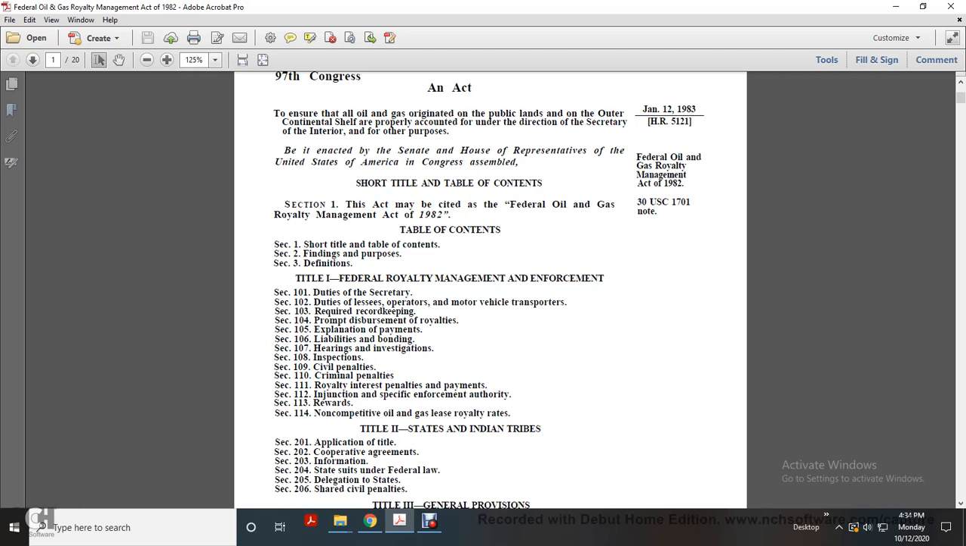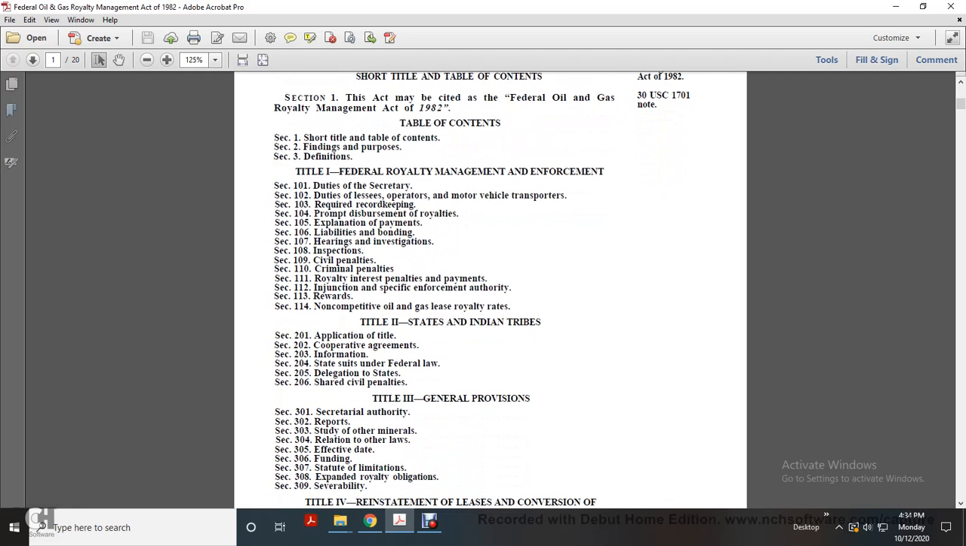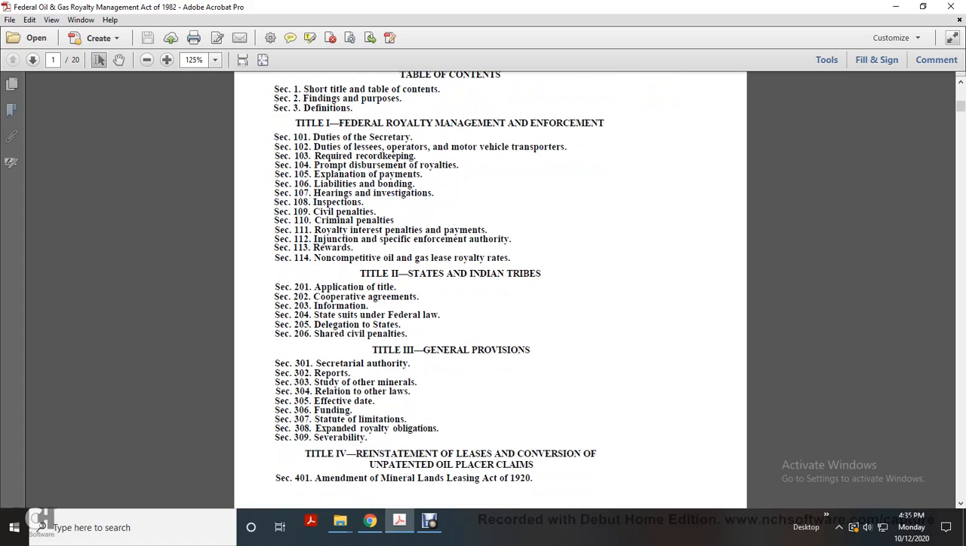federal law, delegation to the state, shared civil penalties. Title 3, General Provisions, Secretarial authority, report, study of minerals, relation to other materials, effective date, funding, statute of limitations, expanding royalty obligation, severability. Title 4, reinstatement of leases, conversions, unpatented oil placer claims.